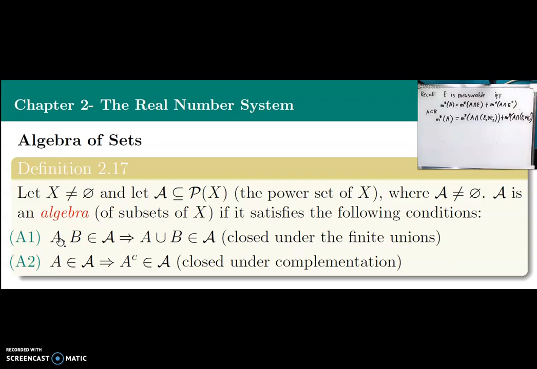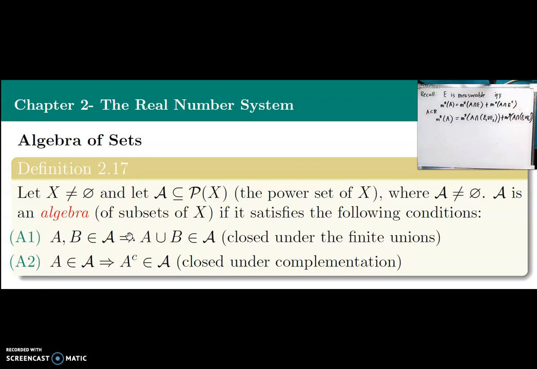The first condition is if two sets are in the class, then their union should be in the class, or it is closed under finite union. And then it is closed under complementation. It means if a set is in the class, then its complement is also in the class.